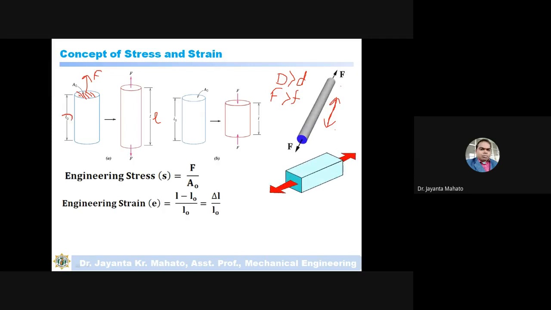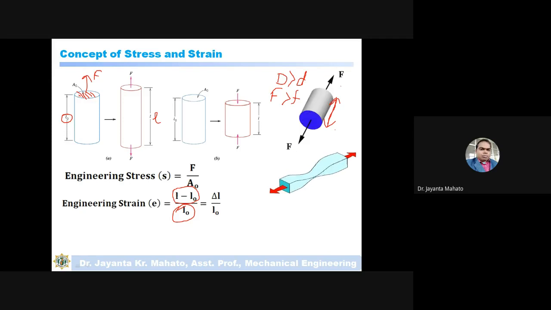In the previous case, the length of the cylinder bar is L naught, and after applying force, the length increases to L. Meaning earlier it was L naught, now it has become L, so how much did it increase? L minus L naught, and with respect to L naught, so L minus L naught divided by L naught is the engineering strain.